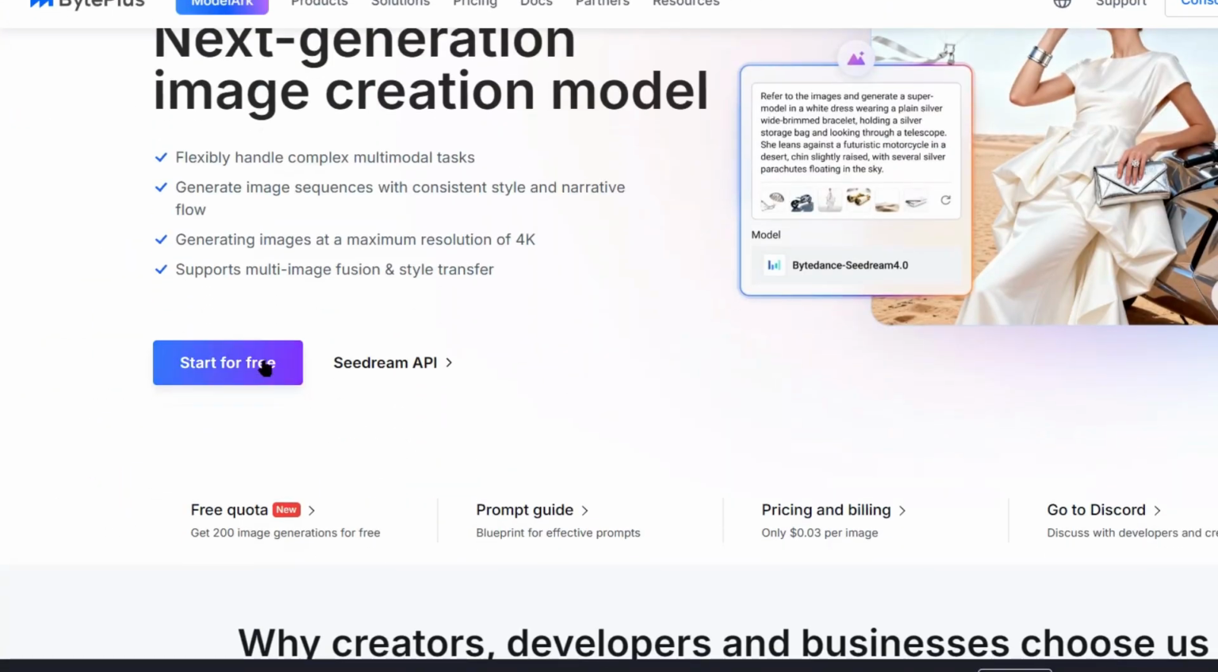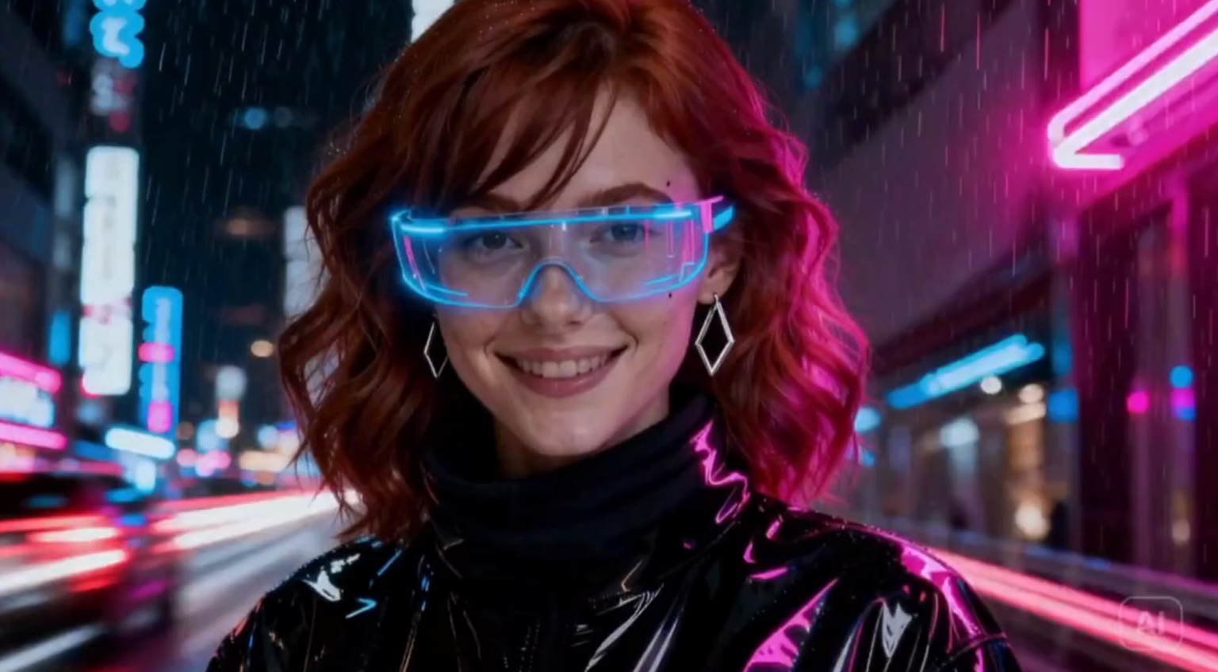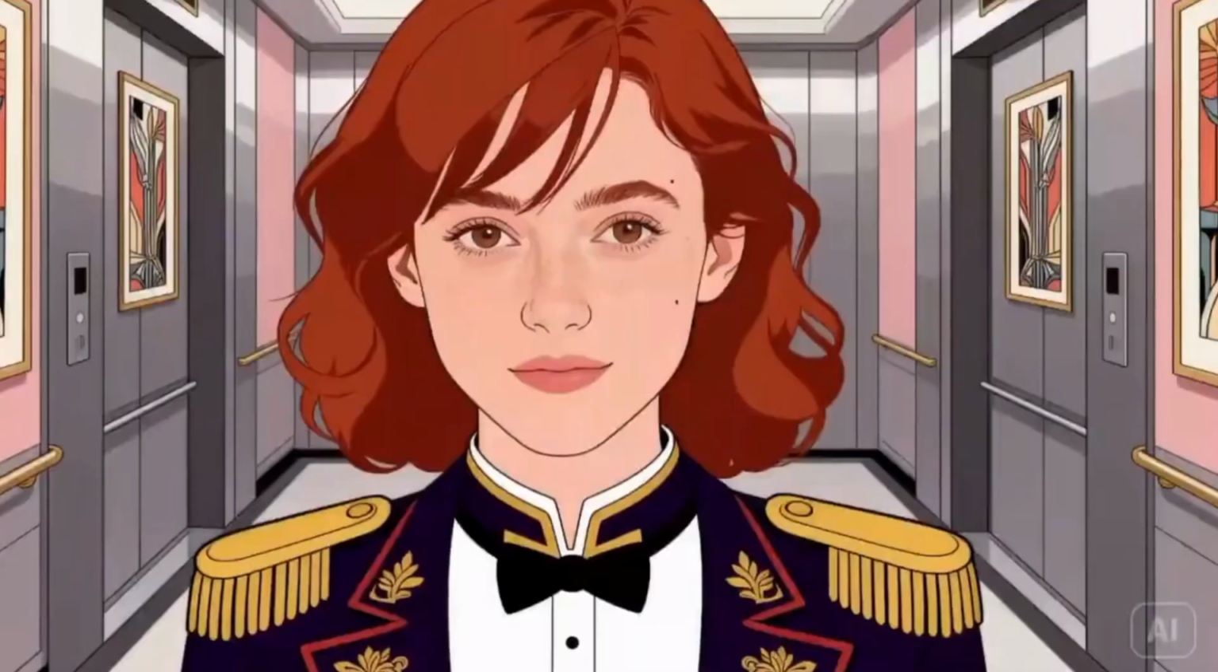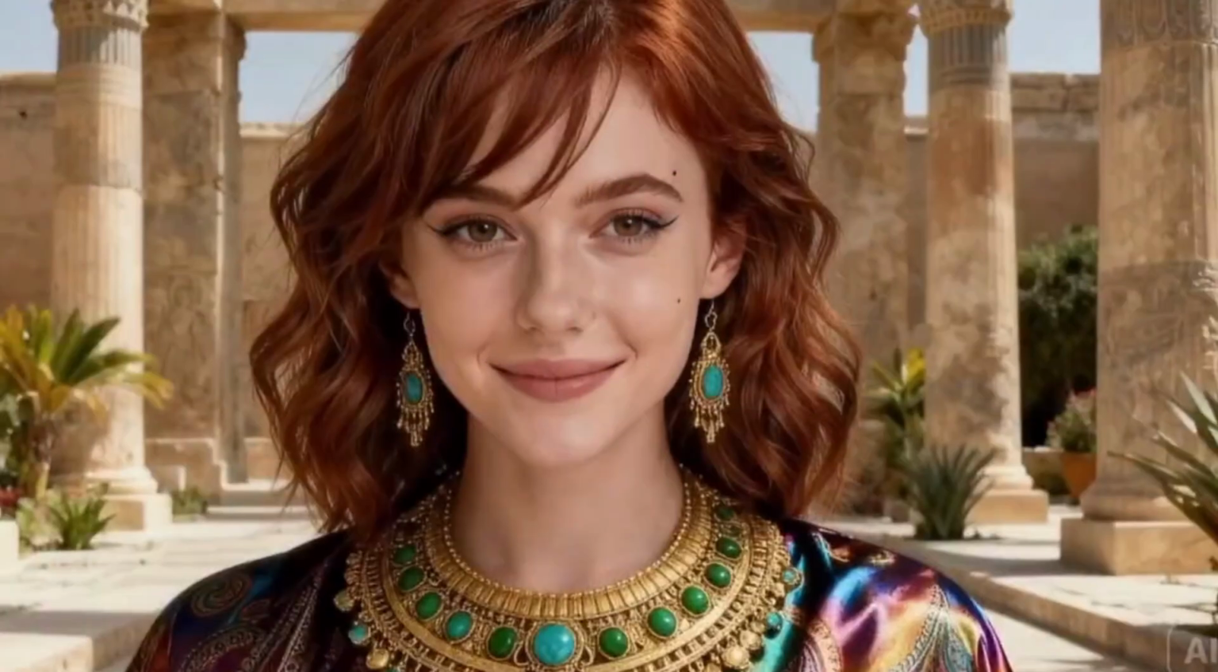Let me tell you about one more thing. The global implications of Seedream 4.0. This isn't just about creating cool images. This is about the shift in technological leadership. For years, the US has dominated AI development. OpenAI, Google, Microsoft, all American companies. But tools like Seedream 4.0 show that other countries are catching up fast.